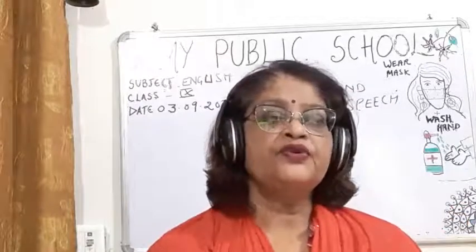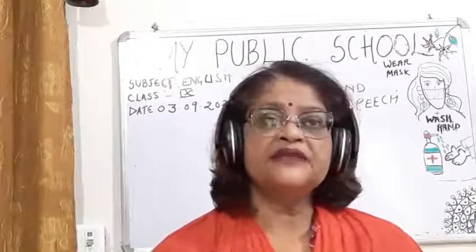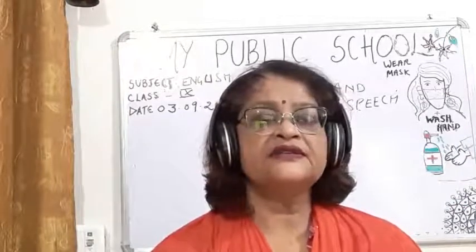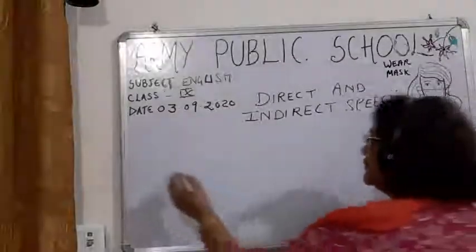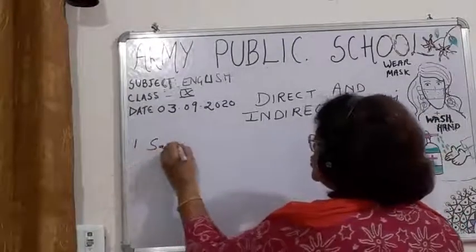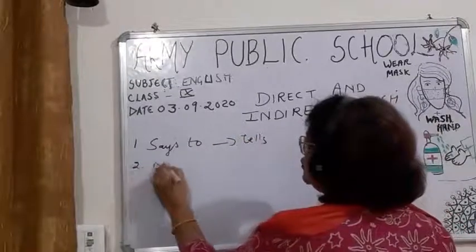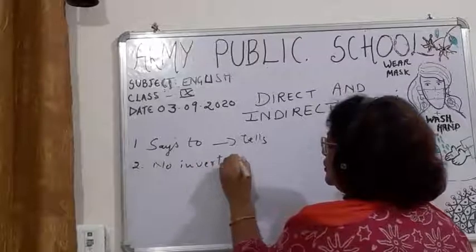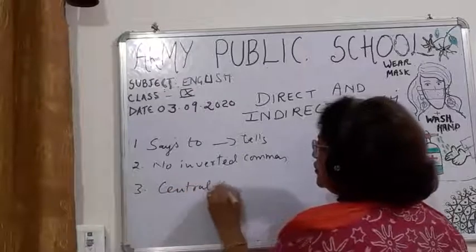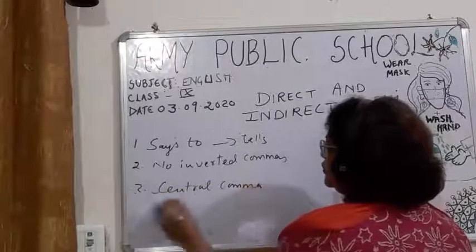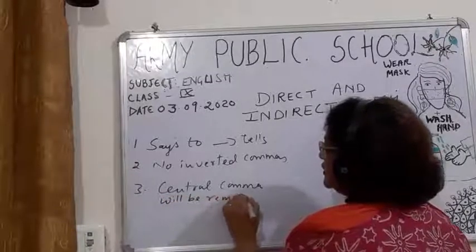I have told you what changes if the reporting verb is in the present tense, how many things are changed. So as I told you, children, 6 things were changed. Okay, what were the 6 things that were changed? First, says to will change into tense. Then children, no inverted commas. Then children, the comma will be removed. And you have to add the conjunction that.